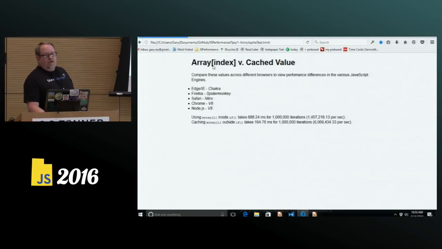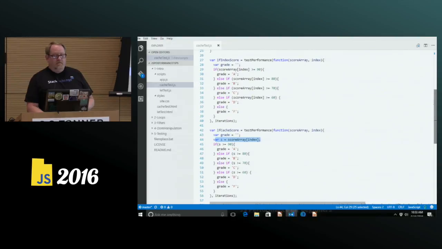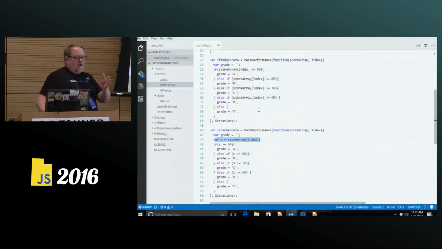And you'll notice if we have to search the array for that index each time, we are fully 4 times slower than if we cache the value outside of the if, and we only have to traverse the array once. Totally makes sense when we look at the code. I've got 4 traversals of an object in this function. In this one, I only have to traverse that object once. So it makes sense that in this case, we would have faster code.